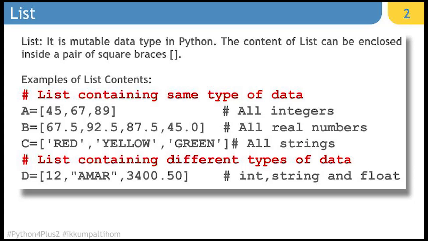A list, as you know, is a mutable data type in Python. The content of a list can be enclosed in a pair of square braces. So a list also has similar kinds of features. It can contain integers, real numbers, strings, anything in a mix and match manner. That means a list can contain any kind of data type within it.